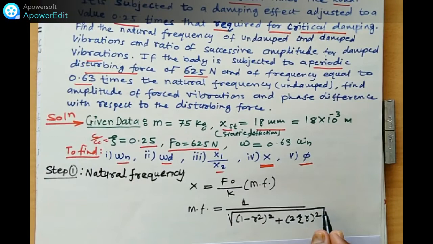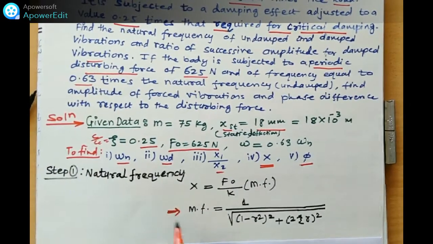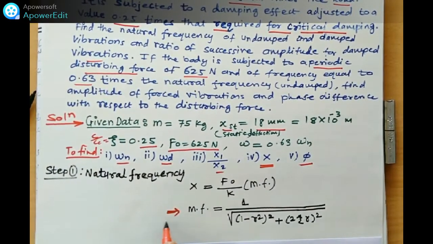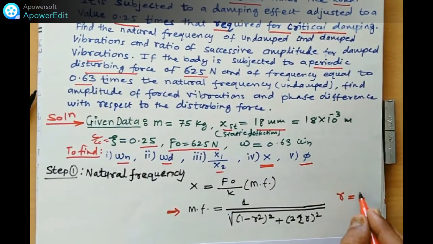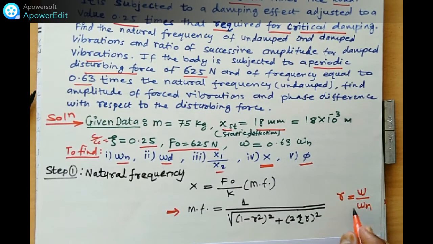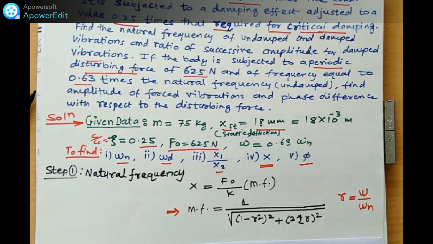I will extend this square root like this. So in this magnification factor, we don't know the r. What is r? r is ratio of omega by omega n. And the relation is given here.